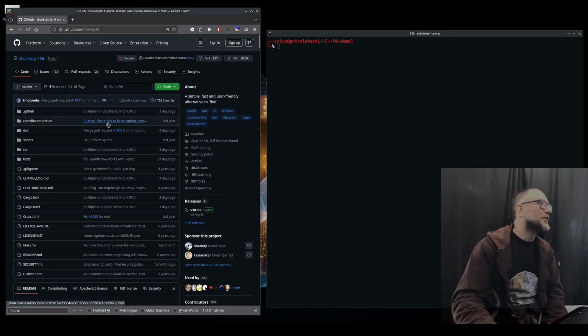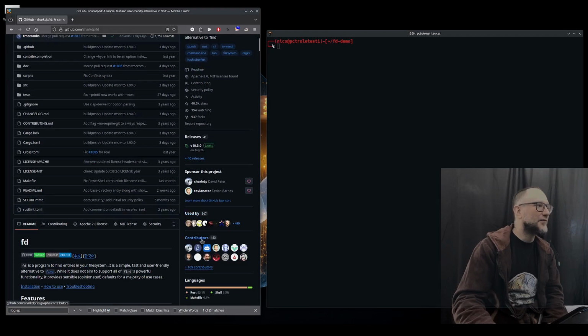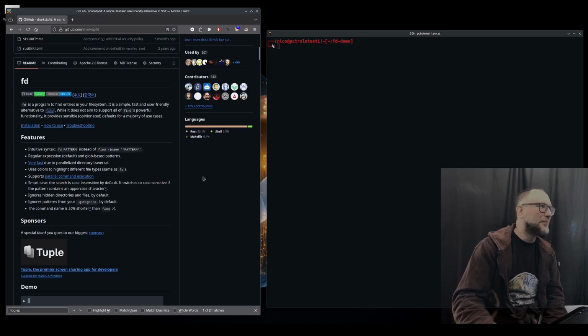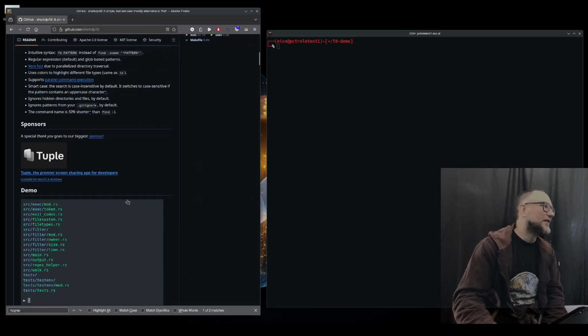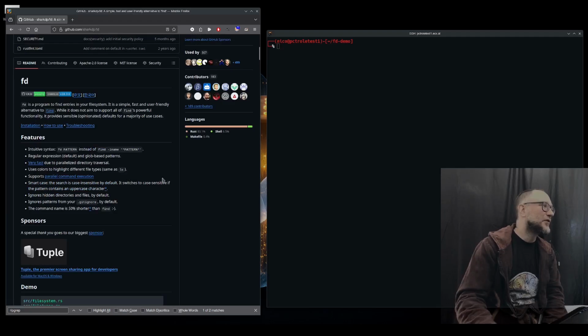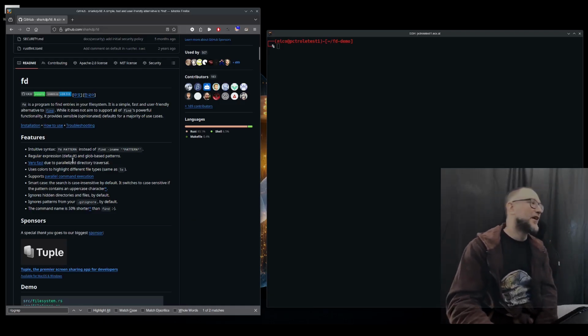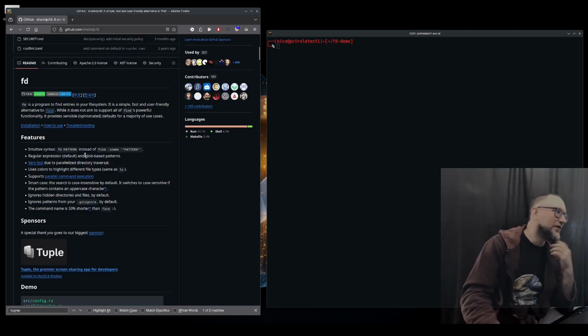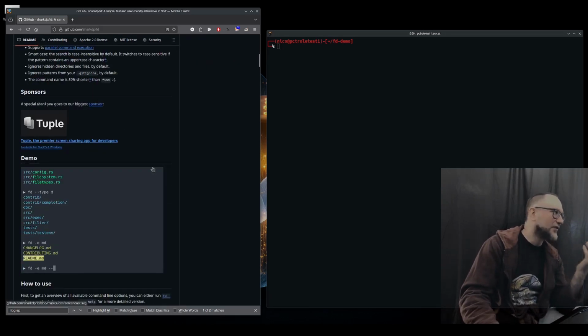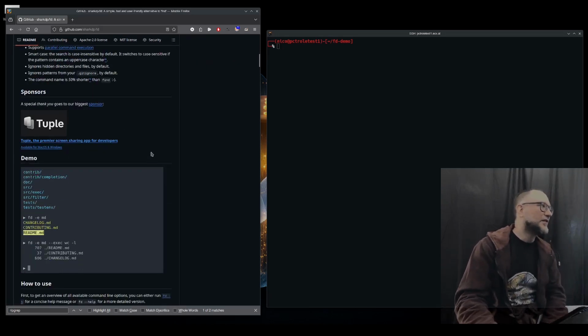This is the page of the project. If you're interested, you can have a look. There are a lot of contributors as well, like 183, used by quite some people. It's made in Rust. It's very quick. It's using multi-threading, which is really nice and makes it super fast. So just like ripgrep, it's just faster, nicer, easier to use. So honestly, again, I don't see a reason why not to use it. It works better, it's quicker, it's nicer.